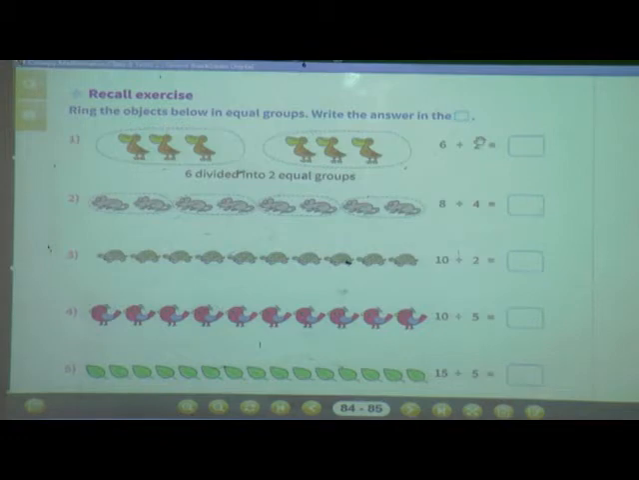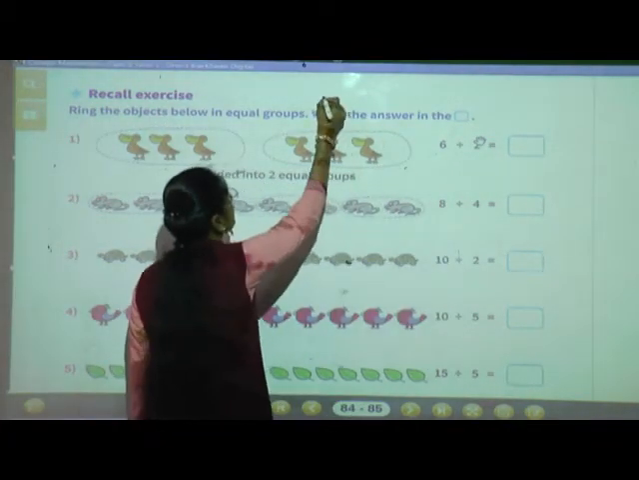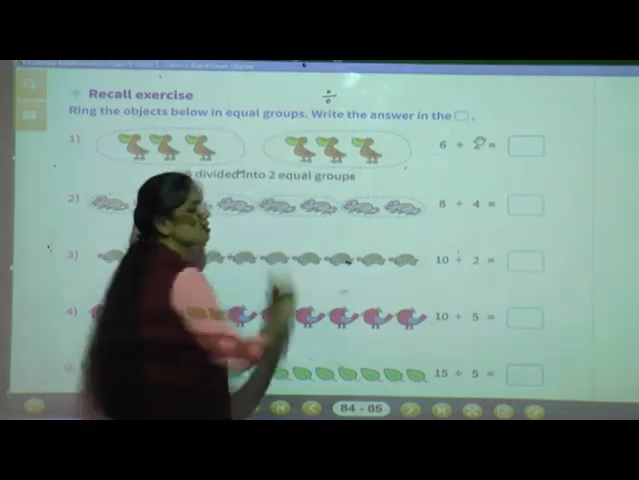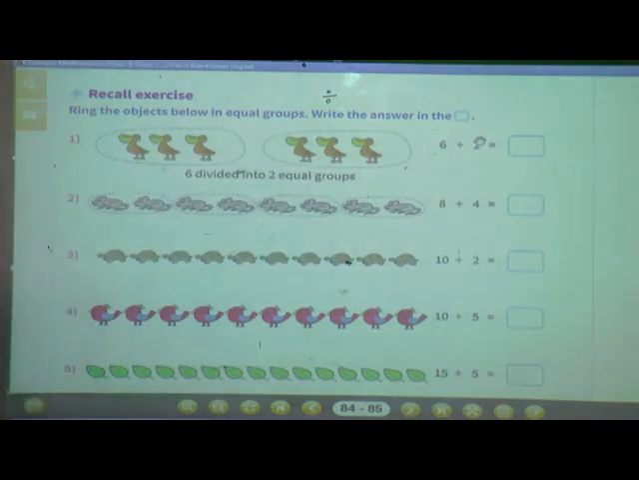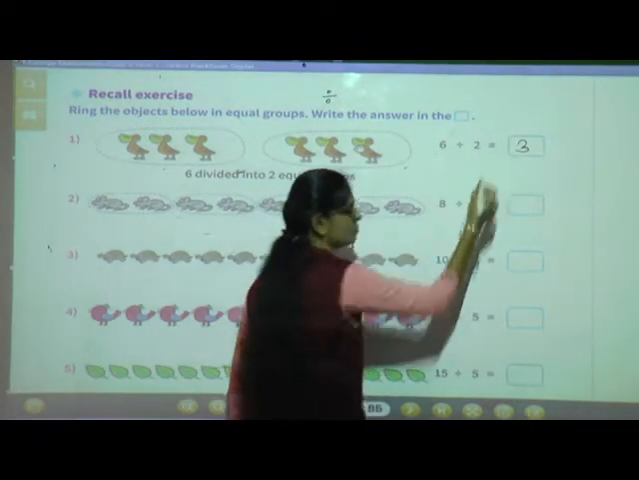Now here also one thing I want to tell you. See, this is the symbol of division. So here you can see 6 divided by 2. How will you read this? 6 divided by 2. 6 divided by 2 is equal to what? In each group, how many birds are there? In each group there are 3 birds. So here 6 divided by 2 is equal to 3.